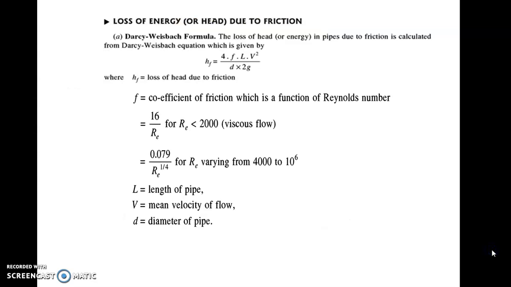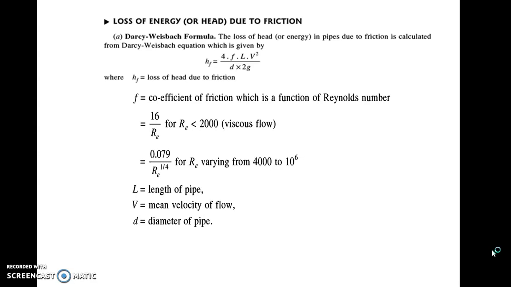If you see the major energy loss which is because of friction, that is given by famous scientists Darcy and Weisbach, who has given an equation that is given by hf = 4fLV² / 2gd. This is a very famous equation and it is used worldwide today.